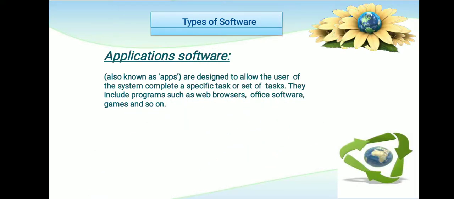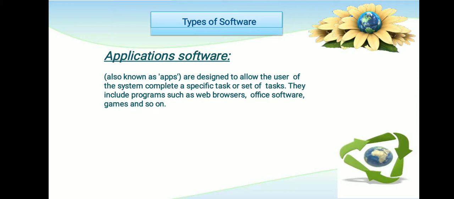The next type of software is application software. The short form of application software is apps. Nowadays we are using Android phones, downloading software to play games, video editors, Photoshop, and many more available in the Play Store.